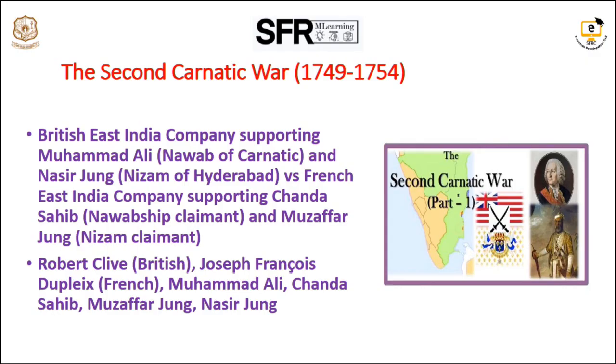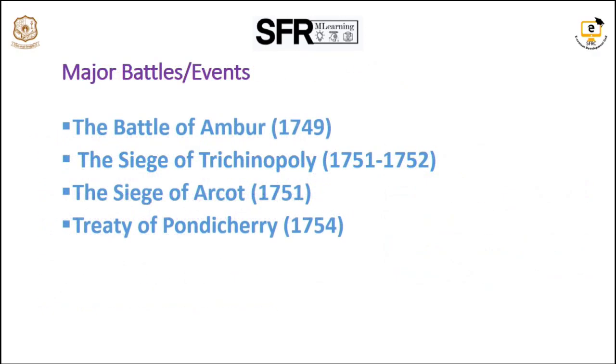In the Carnatic, after Anwaruddin's death, a power struggle emerged between Chanda Sahib and Muhammad Ali Khan Walajah. In both the Carnatic and Hyderabad, alliances were formed. The French supported Chanda Sahib and Muzaffar Jung. The British supported Muhammad Ali Walajah in the Carnatic and Nasir Jung in Hyderabad. During the Second Carnatic War, various battles were fought between Britain and France.